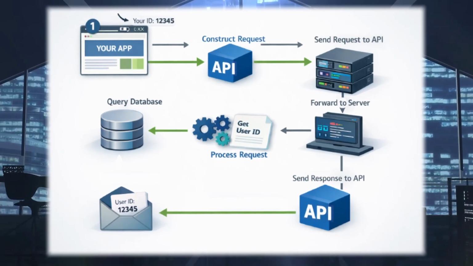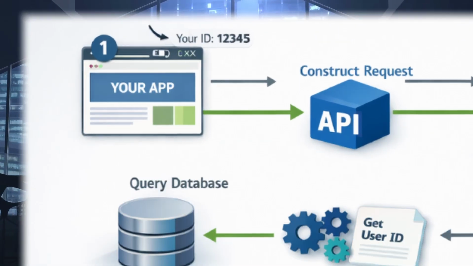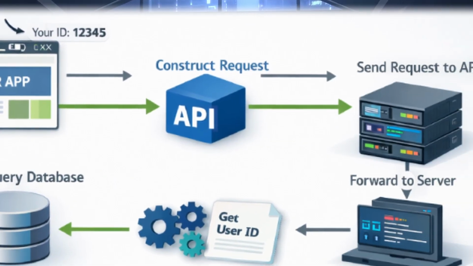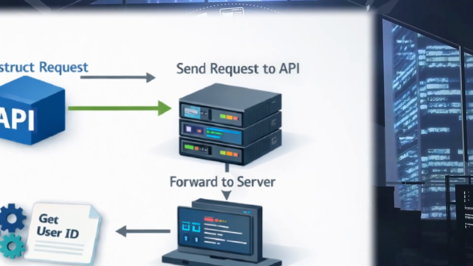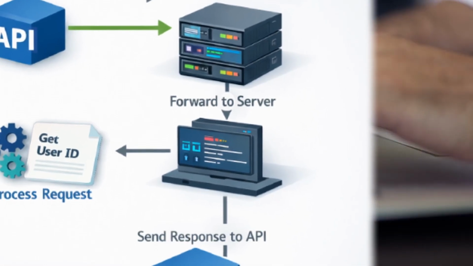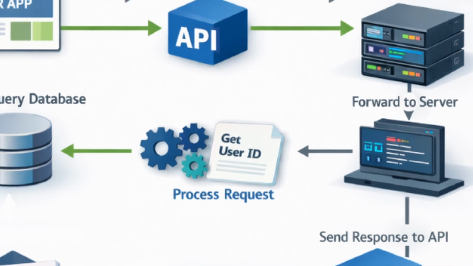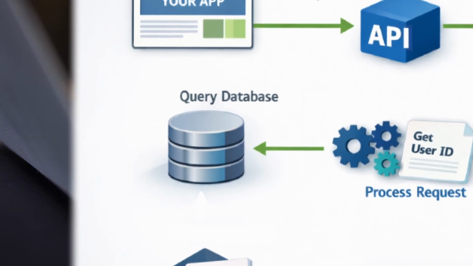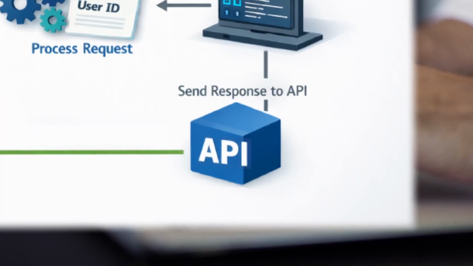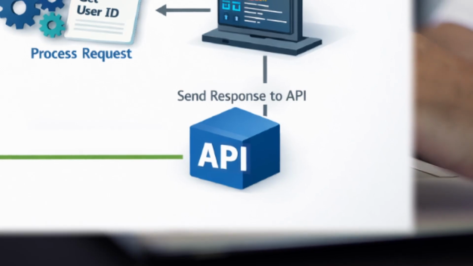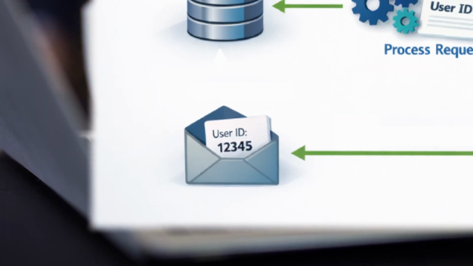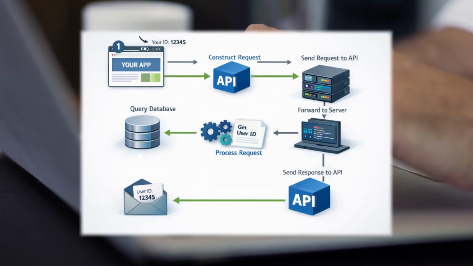And here's a visual diagram that will help you more. A client, which is your browser, constructs a request and gives it to the API, which sends it to the server to process that request. For example, the server needs to give you your ID. It goes to a database, searches for it, and constructs a response to give to the API, and that API will return the response which contains your ID.